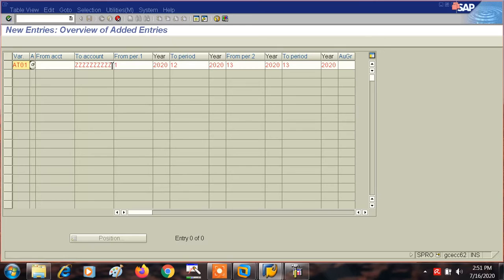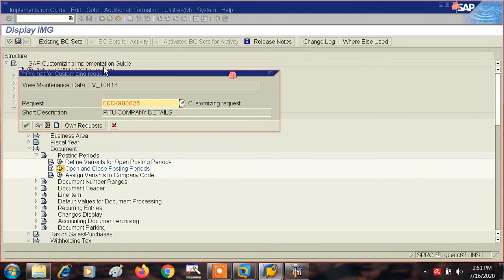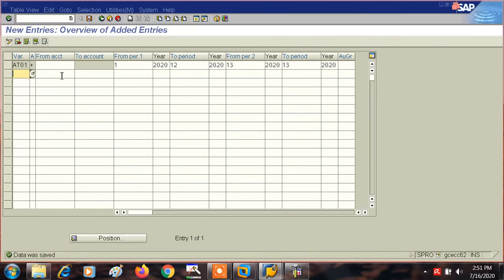Because I gave this by mistake. Here it won't be there. So now save it. Okay, mind you, here Z will not be there. Now it will be like that for each and every account type we are going to make.